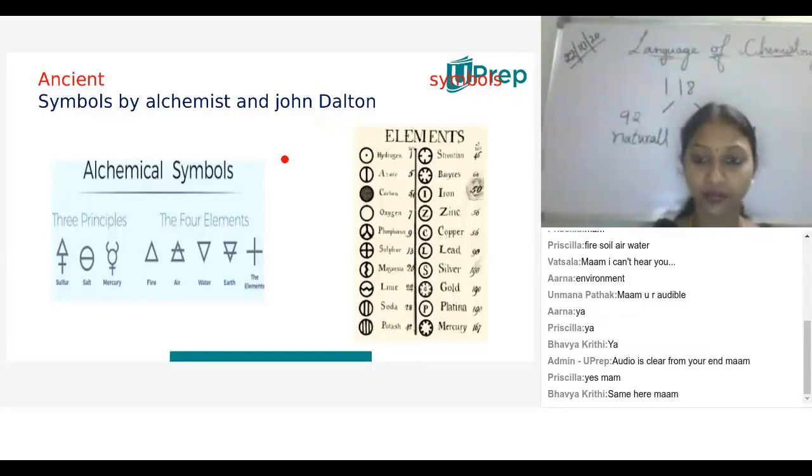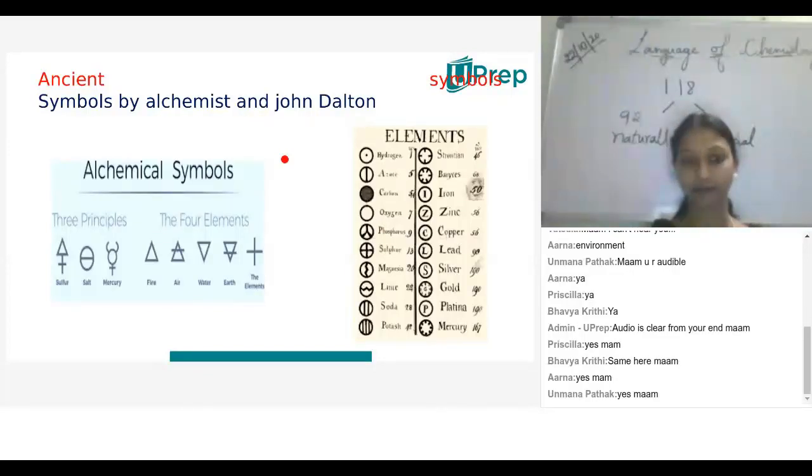Understood? Very good. So these elements, the alchemist has given these symbols. But there is a very big drawback with these symbols.